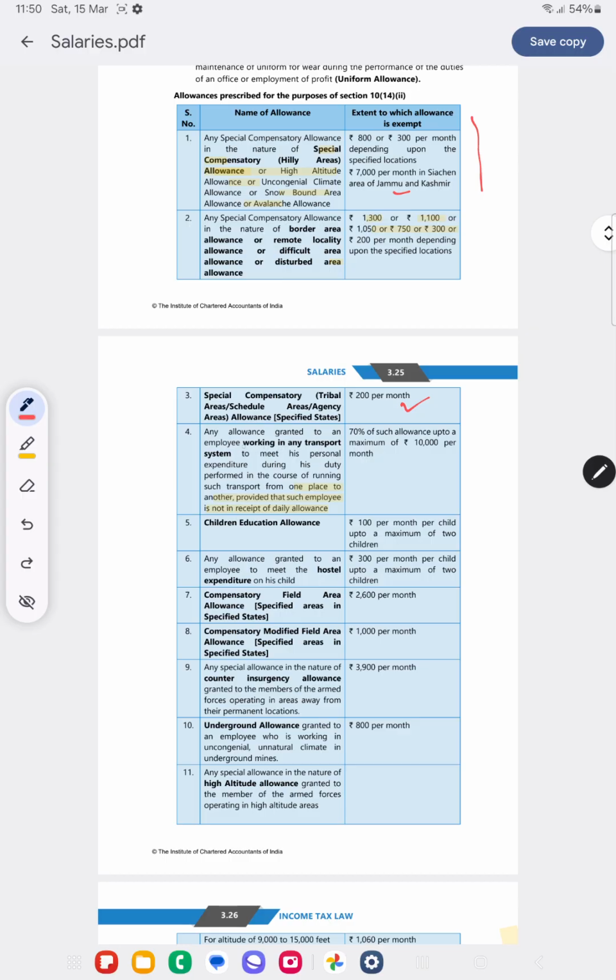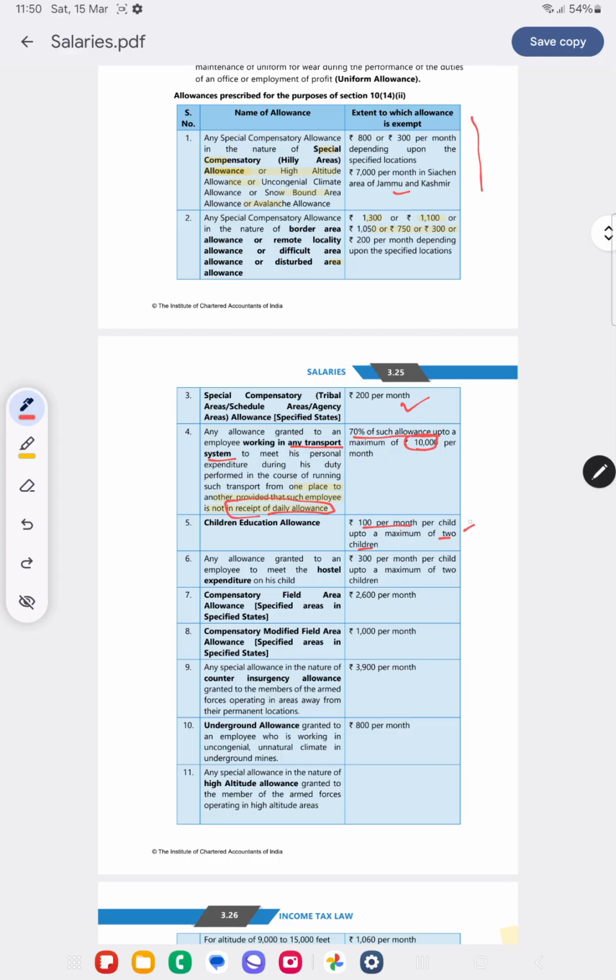Suppose there is an employee working in a transport company and he is not receiving any daily allowance, then 70% of such allowance will be exempt, provided up to a maximum of 10,000 per month. Children education allowance, 100 per month per child, up to a maximum of 2 children.